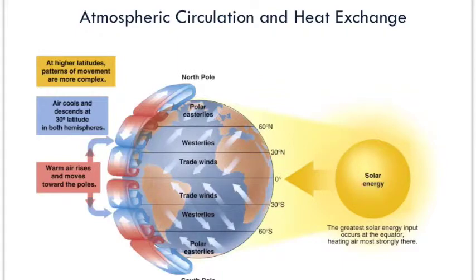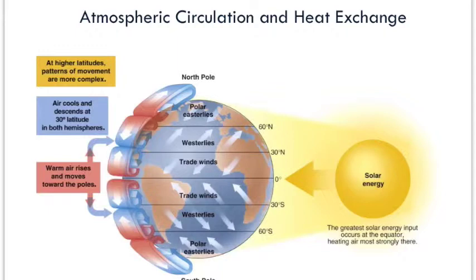At the equator, you're going to get a lot of the sun's energy at the surface. This air is going to heat up, rise and expand. As it rises, this air is going to cool. It's going to produce rain, and that's why you get quite a bit of rain here at the equator in what we call the ITCZ, or the Intertropical Convergence Zone.